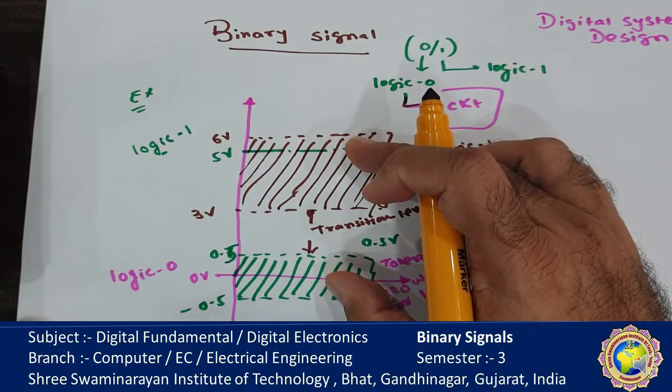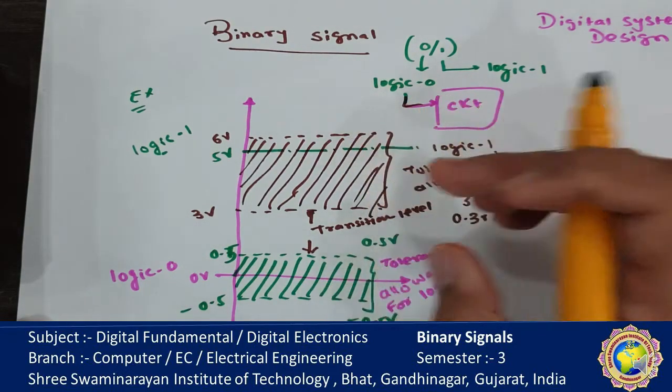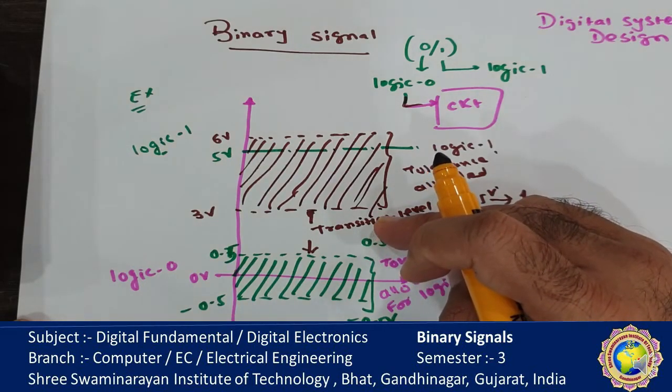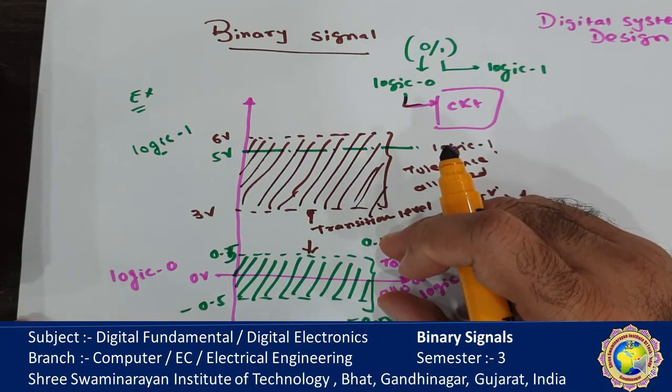As shown in this figure, each voltage level has an acceptable deviation from the nominal. The intermediate region between the allowed regions is crossed during state transitions.